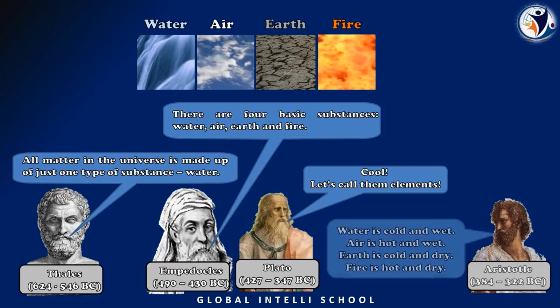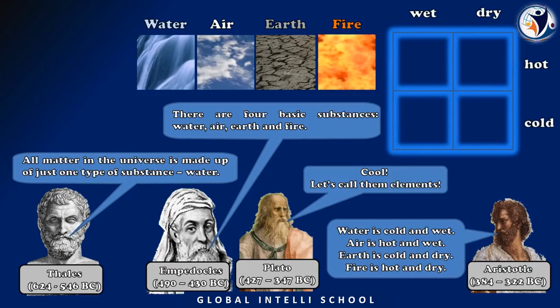So suppose an object has been discovered that is only cold, and sometimes it is wet and sometimes it is dry. Where will this element be classified? How are we going to decide it further?